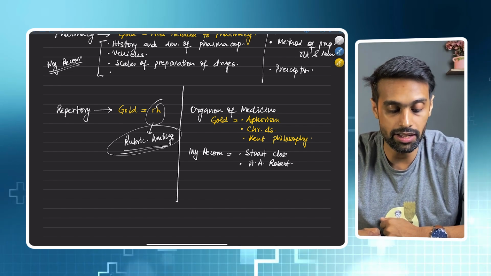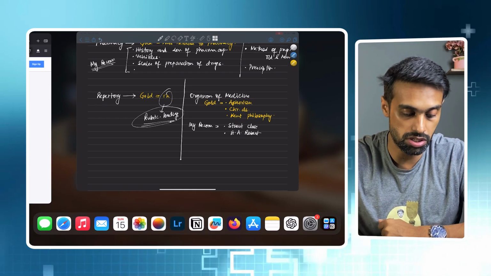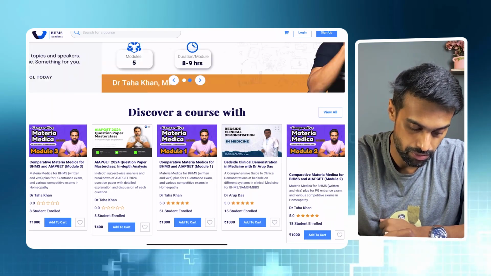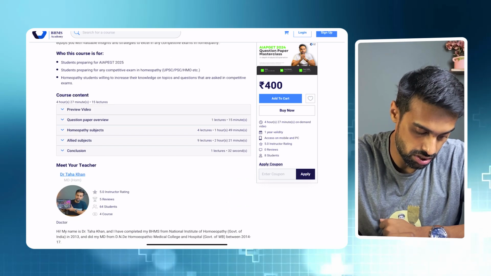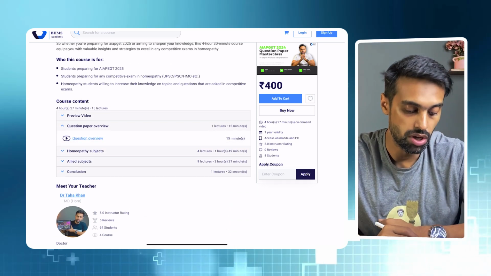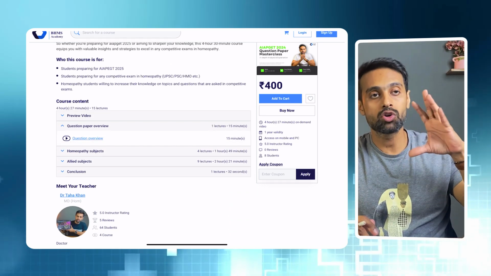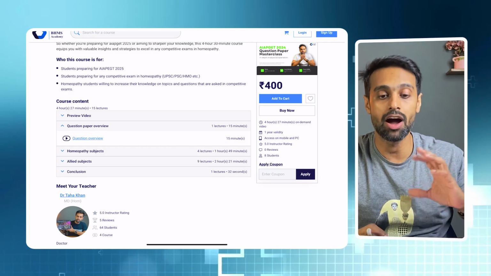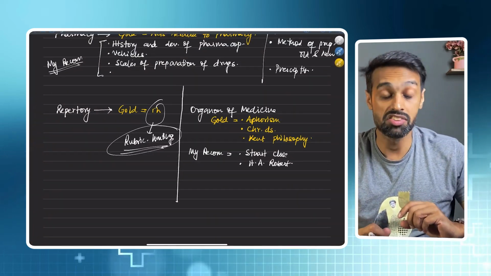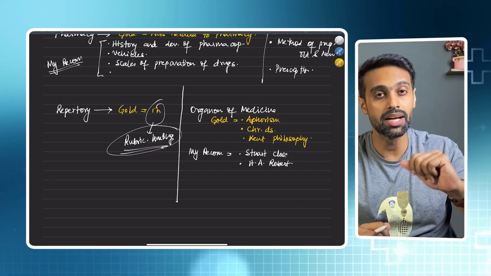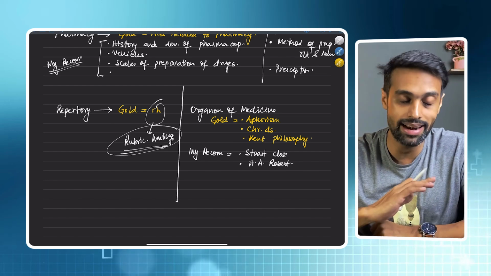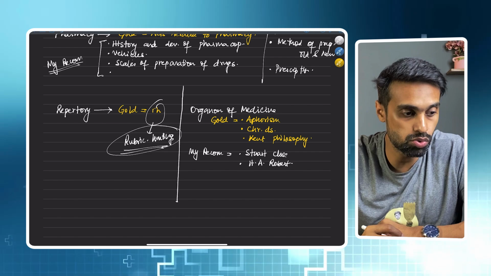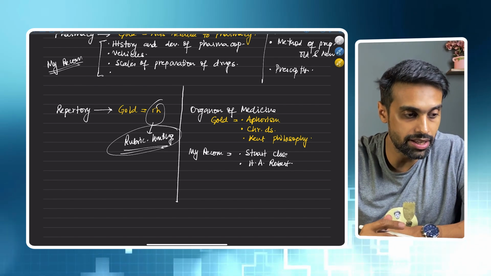If you go through the course that I am talking about, in the topic question paper overview, I have shown what topics got asked in repertory, how many questions got asked from rubric hunting, and how many from single medicine, from Kent repertory, from BTPB, from BBCR. I have done that analysis very nicely in that course. Just go through that course. If it is the only thing you want to study from repertory, then study rubric hunting.